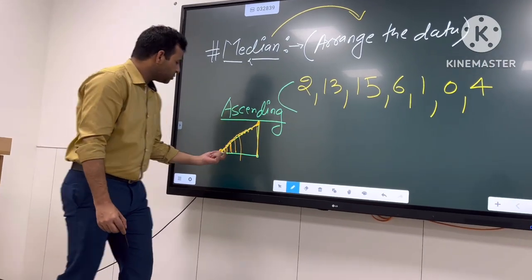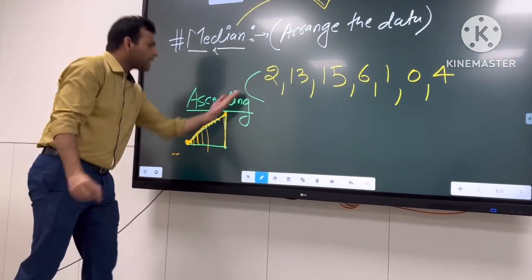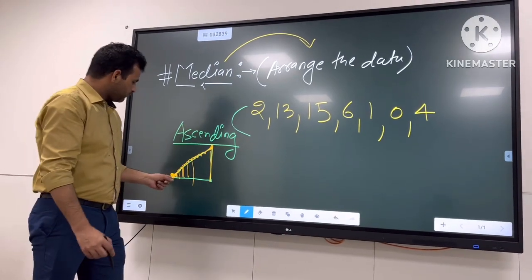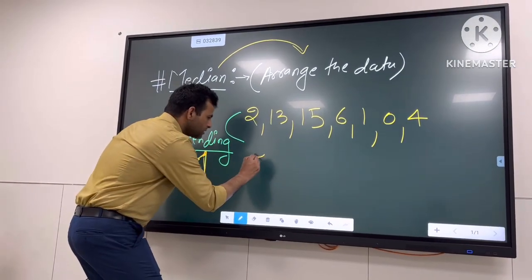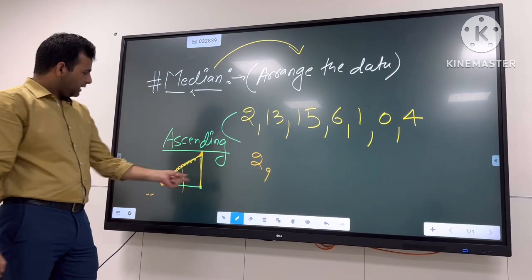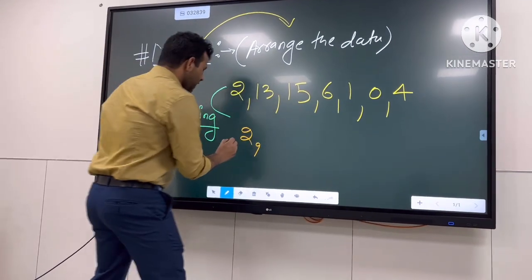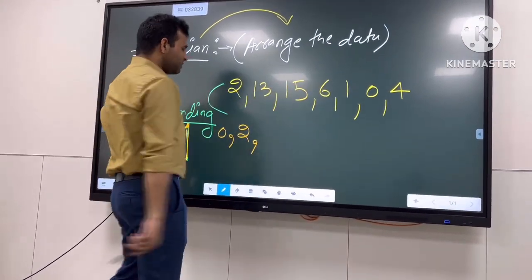First of all, we need to pick the lowest level because I need to ascend the Mount Everest. So I'll start with the very basic thing, that is the 2. Then I'll take the next one, the higher one. Okay, I'll start with 0. 0 is there also. And 1.